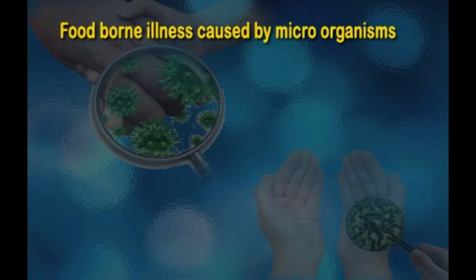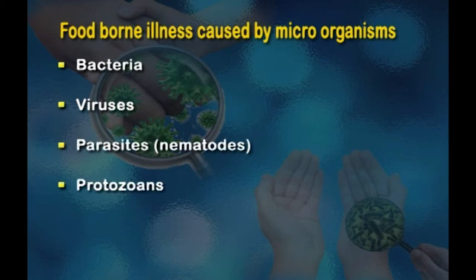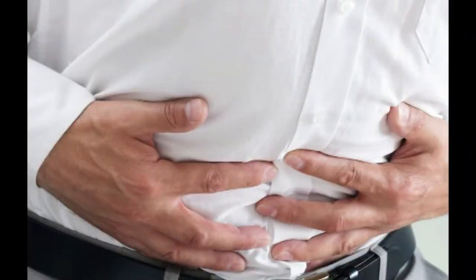So which are the microorganisms which cause foodborne illnesses? Several microorganisms in the environment can cause foodborne illness, like bacteria, viruses, parasites or nematodes, and protozoans. Among all these microorganisms, bacterial contamination is the most common cause of food poisoning in the industry. When we consume foods which contain bacteria, it can produce some kind of symptoms because of changes in the stomach and intestine. What is the meaning of food poisoning? How is it different from food infection?